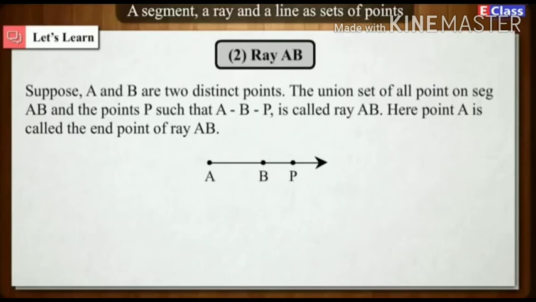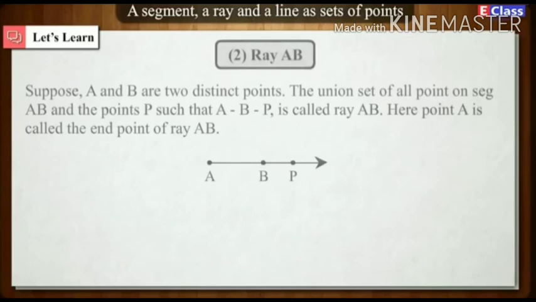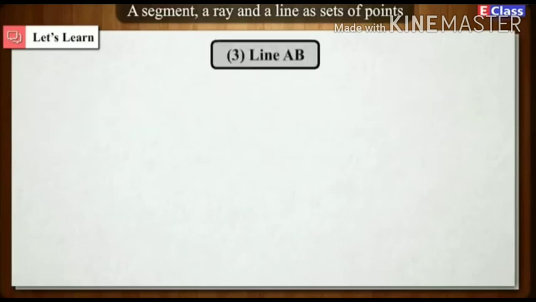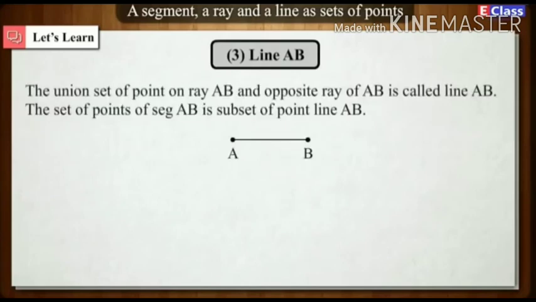Here, point A is called the endpoint of ray AB. 3. Line AB. The union set of points on ray AB and opposite ray of AB is called line AB. The set of points of segment AB is a subset of the points of line AB.